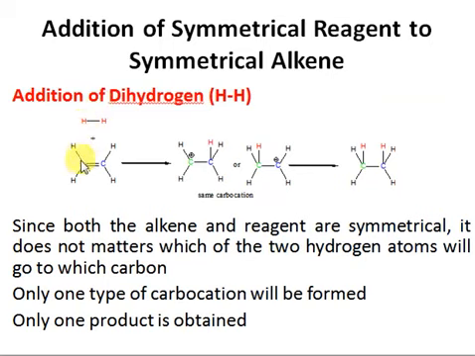This hydrogen can attach to this carbon, which is green, or this hydrogen can attach to the carbon which is blue, right? Since both carbons have the same hydrogens, this hydrogen can add to this blue carbon, or this hydrogen can attach to this green carbon. If you see that in both cases, whether the hydrogen is getting attached to this green carbon or blue carbon, we are getting a carbocation which is primary, right? So this carbocation is a primary carbocation, and similarly this carbocation is also a primary carbocation.